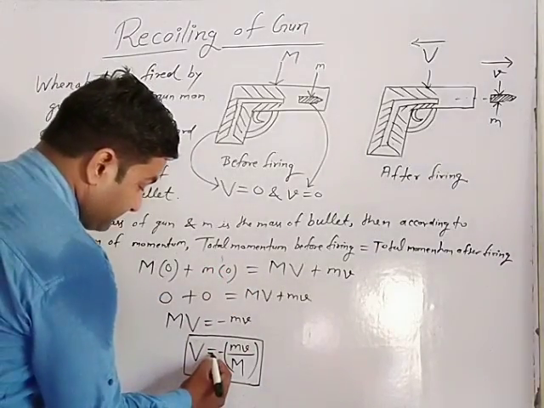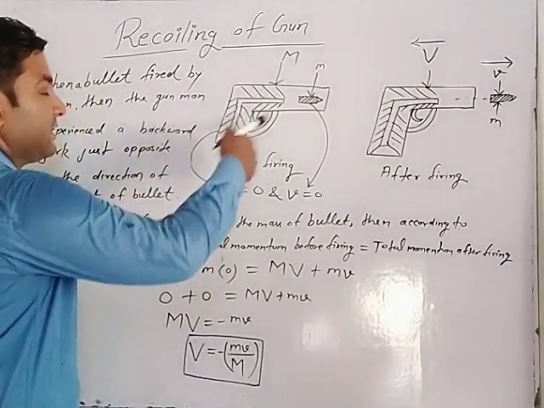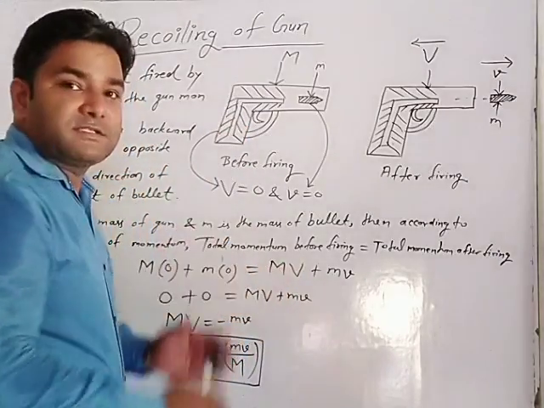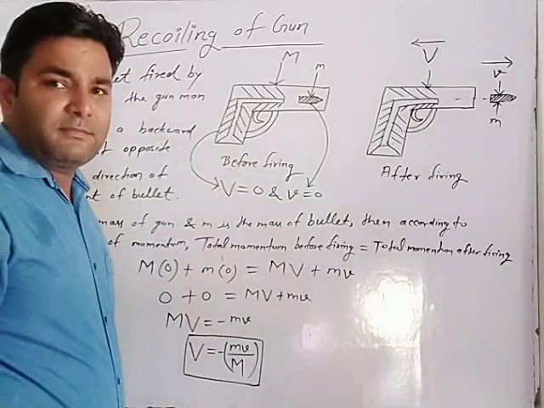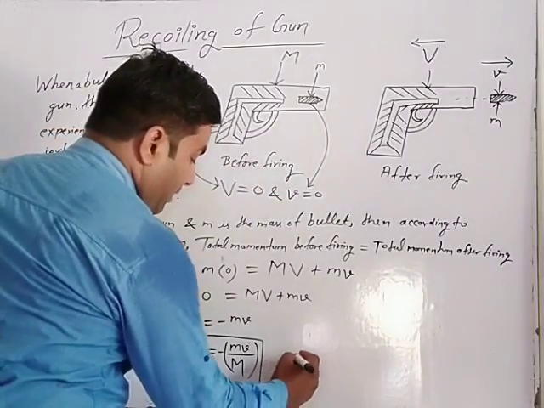Here it is clear that the gun has greater size and heavier mass.